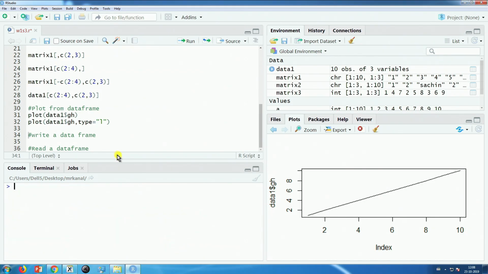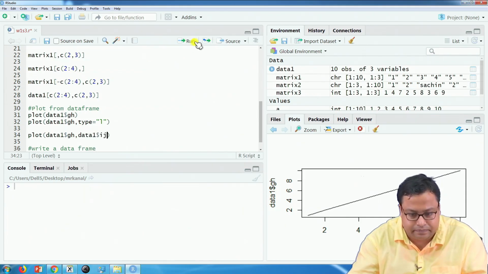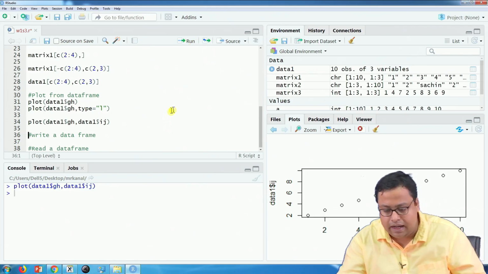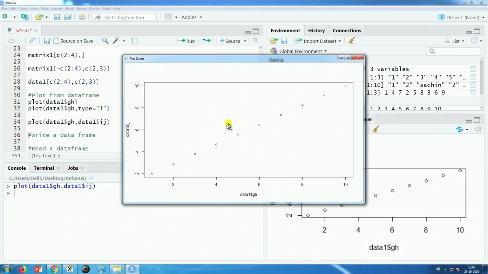Sometimes we also want to get a scatter plot. So, we will write plot, let us say data 1$GH, comma data 1$IJ, and here I get a scatter plot.